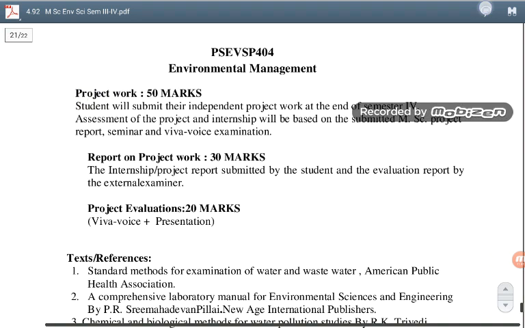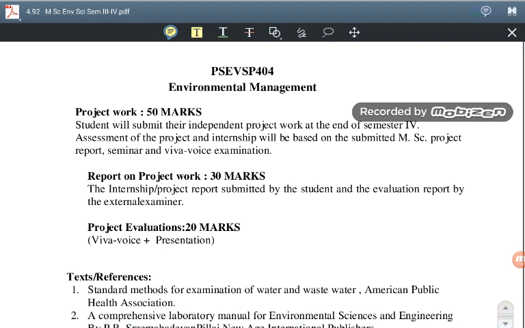The project work itself consists of 50 marks. So it is very important that you submit the project work totally in Times New Roman, with a font size of 12 to 15 or 16.